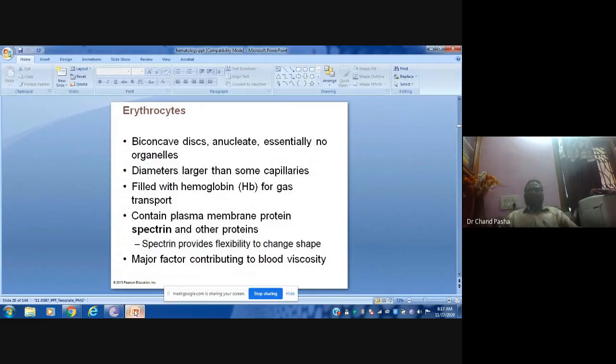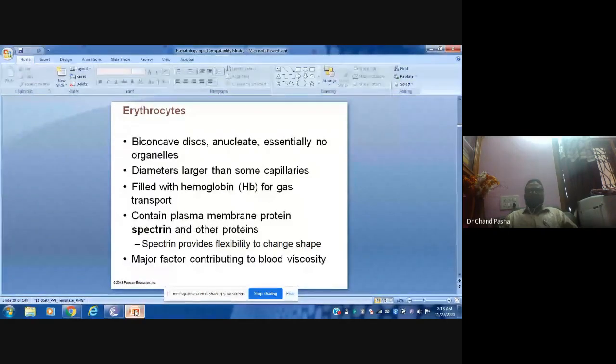Erythrocytes, RBC. Erythrocytes are biconcave in nature and enucleate; there is no nucleus. What is biconcave? It is depressed, a cavity is made on both sides. If it is convex, it bulges; concave means it goes inside. And there is no essential organelle in it.